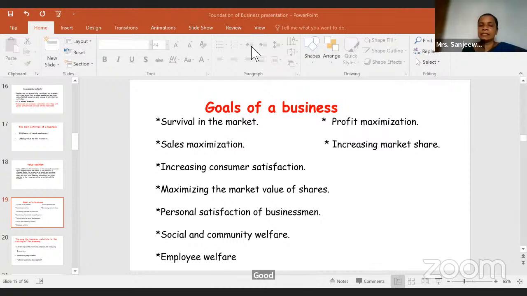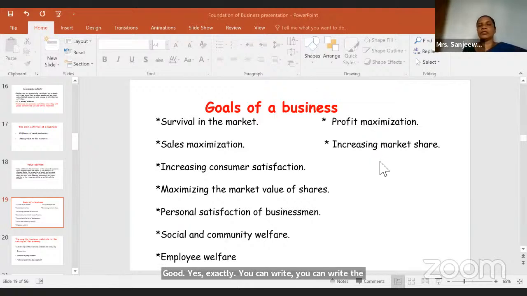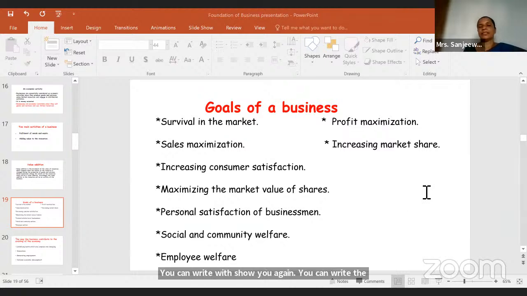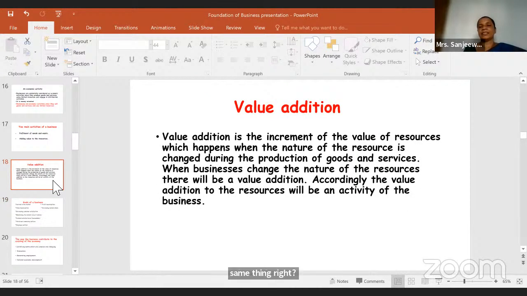Yes, exactly. You can write the same thing, right? So there's no harm. You can write the same thing, because it's the same thing that you need to write, and if you have written only this even, that's enough. Businesses change the nature of the resources and value.